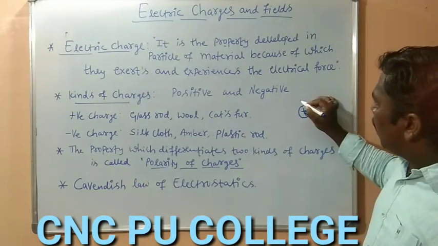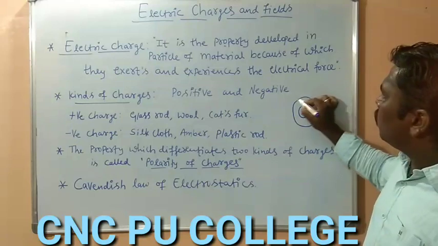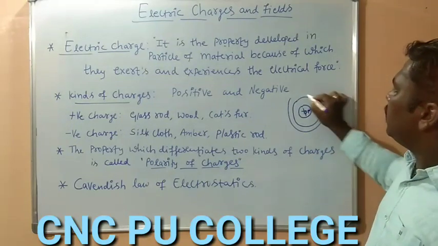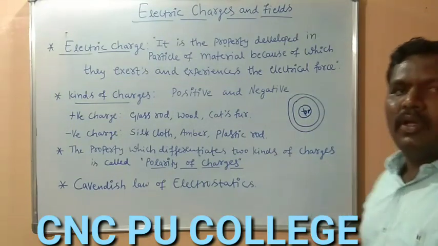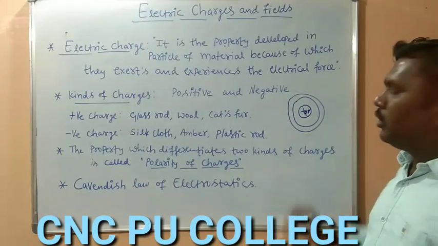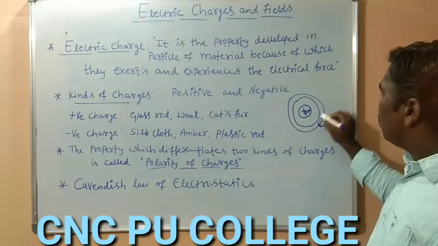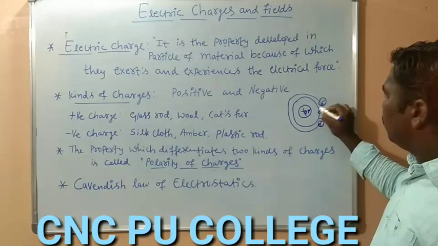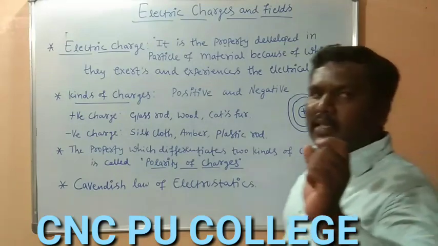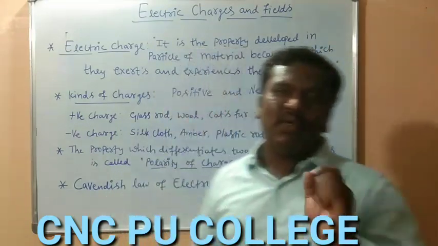Then around that nucleus we are going to have stationary orbitals. In these stationary orbitals, the electrons are revolving. So the core of the atom is called nucleus.